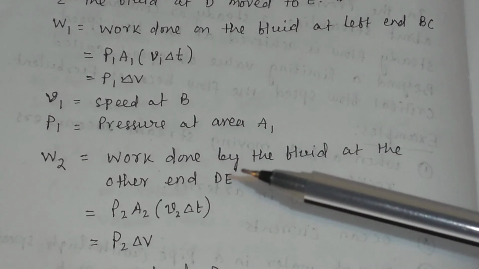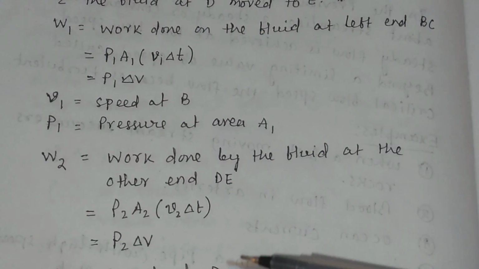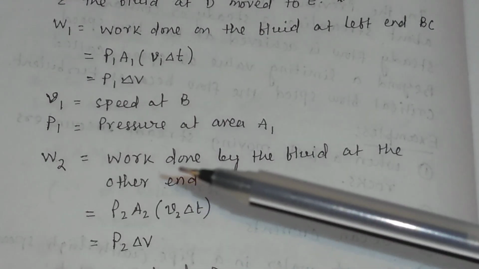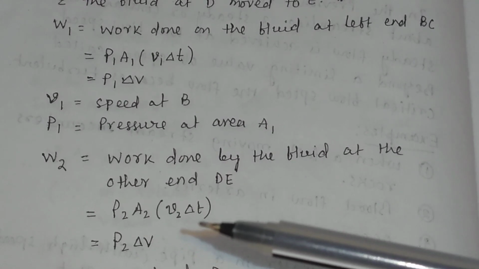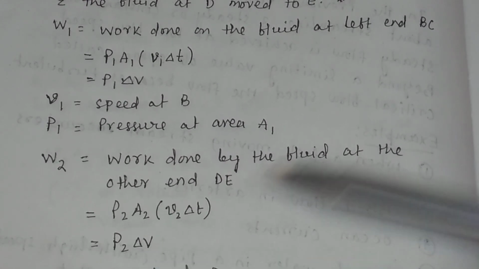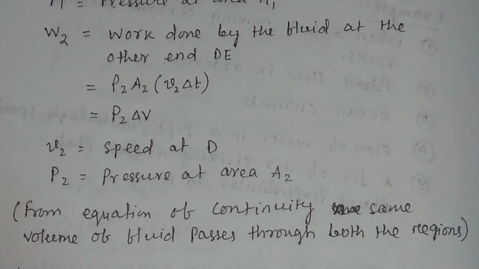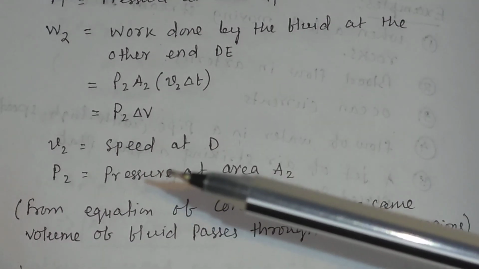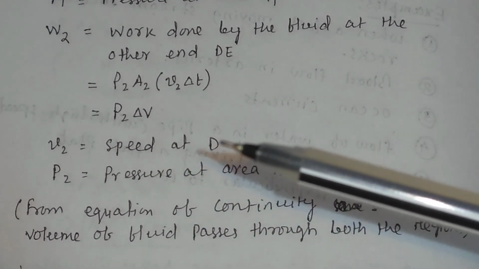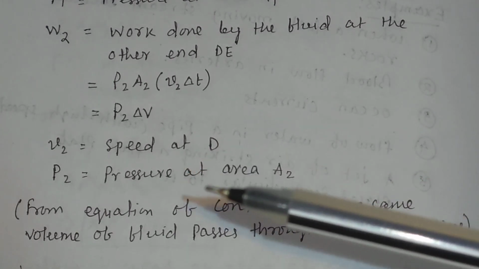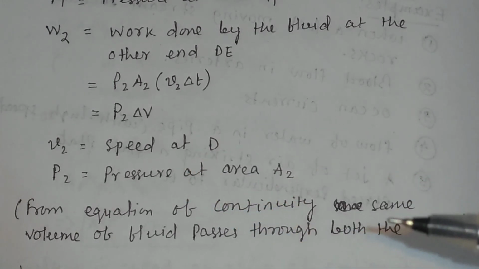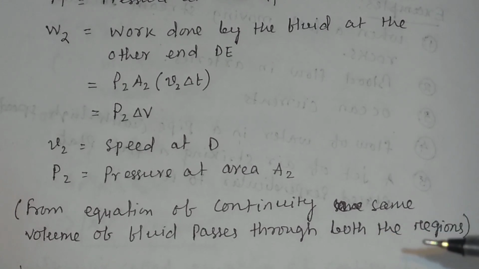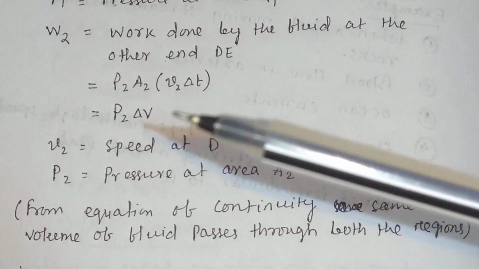And what is the work done by the fluid at the other end DE? The work done W2 will be P2 into A2 into V2 delta t, that is P2 into delta V. V2 is the speed of fluid at D and P2 is the pressure at area A2. From the equation of continuity, the same volume of liquid passes through both regions, so delta V is the same in both.